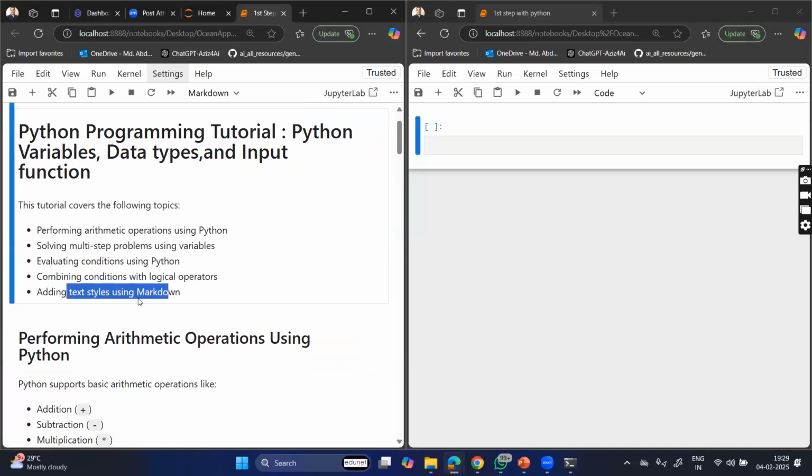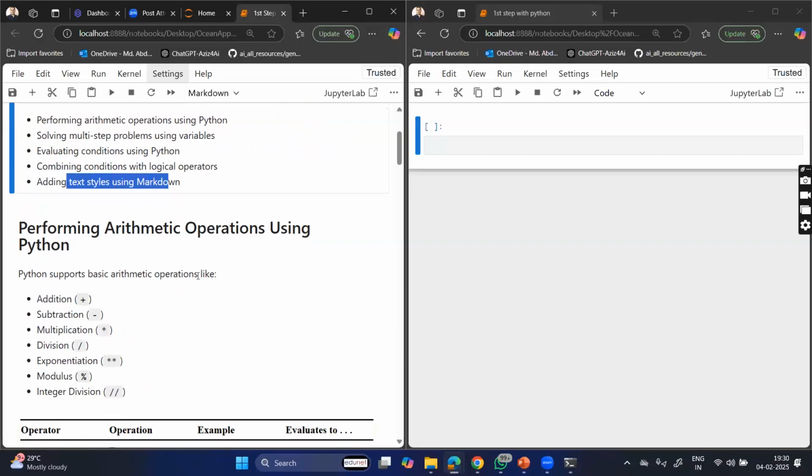And then at the end, I will be showing you the different types of markdown styles, right? How to keep the text in italic, how to write the text in bold, how to write the unordered list and the ordered list, everything, right?